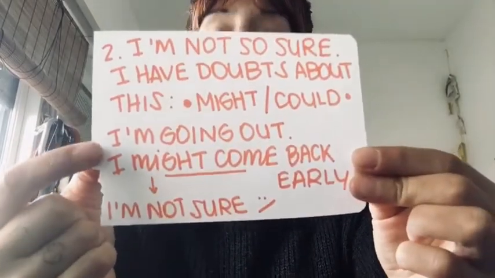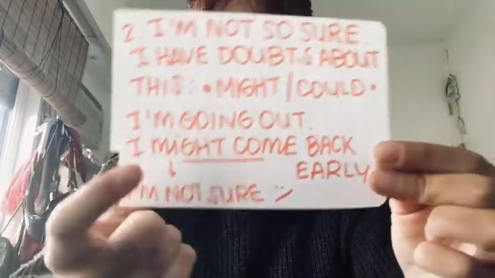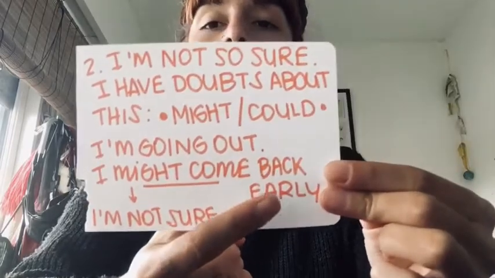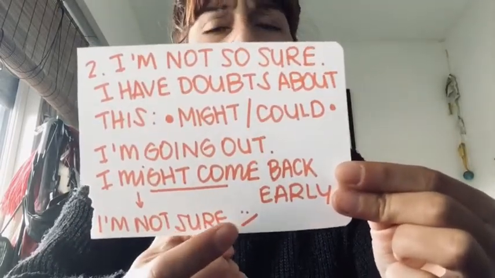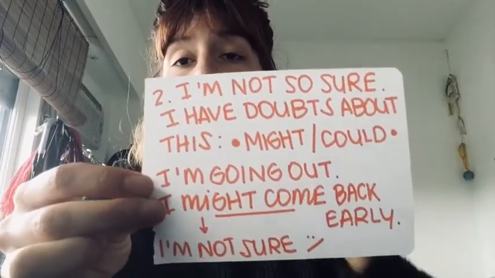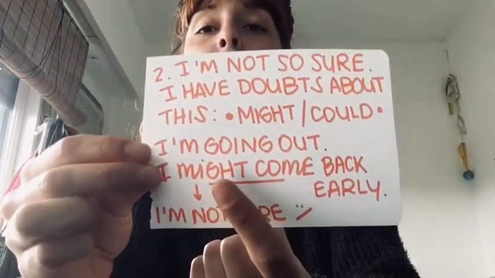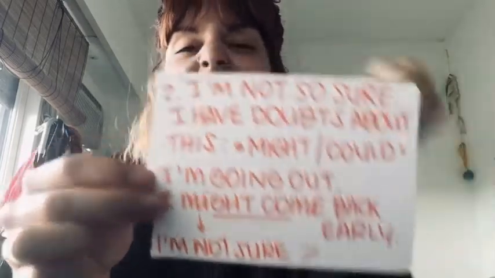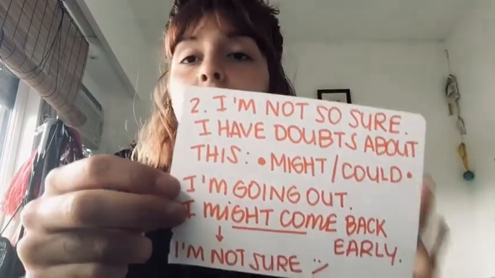So, I am going out. I might come back early. I am not so sure about this. Cuando no estoy seguro y creo que algo es probable, probability, I am going to use might. Creo que podría volver temprano, but I am not sure. So, if I was sure about the situation, must. If I have doubts, might or could.